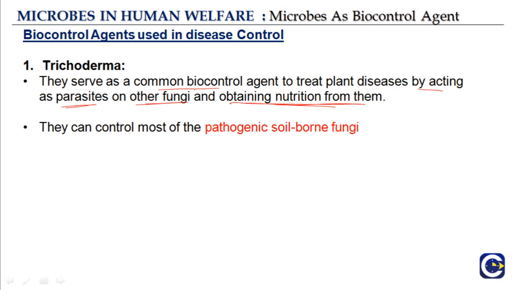They control most of the pathogenic soil-borne fungi. So the fungi that are present in the soil, they act as parasites for those fungi and obtain all the nutrition from them. They serve as a common biocontrol agent to treat plant diseases by acting as parasites on other fungi and obtaining nutrition from them, and they control most of the pathogenic soil-borne fungi, because if they take the nutrition of these soil-borne fungi, then these fungi will not be able to grow. So that is how they treat certain plant diseases.